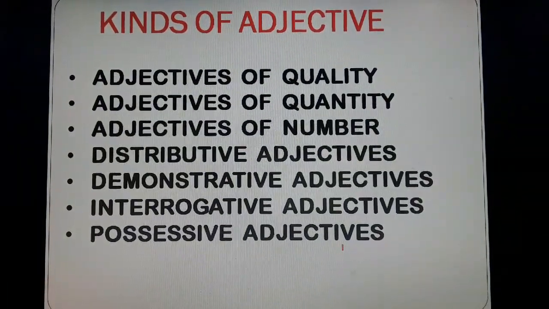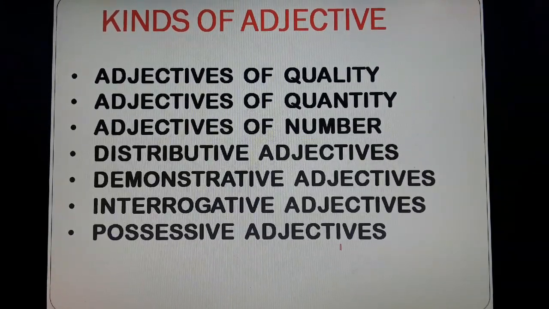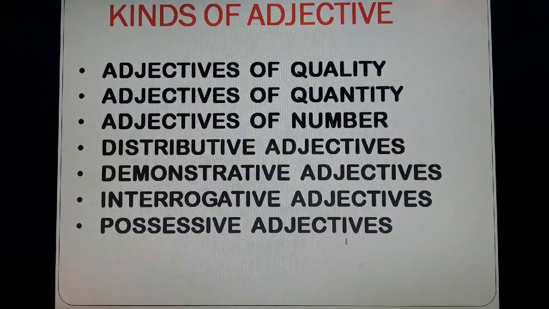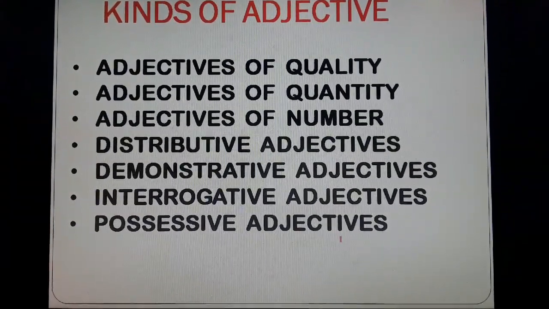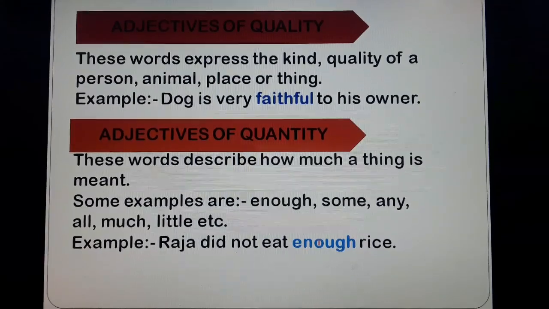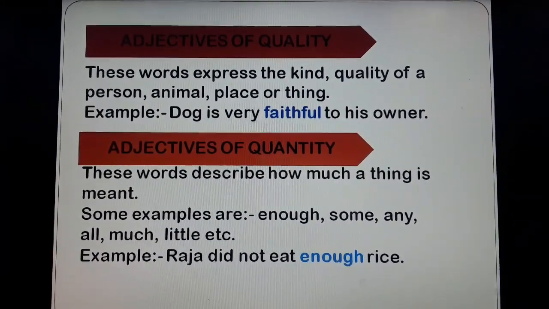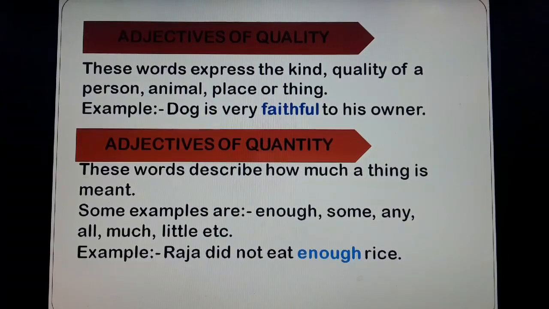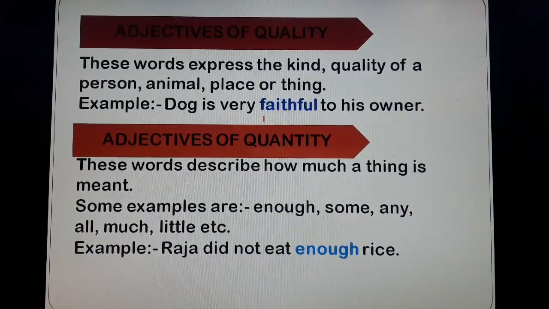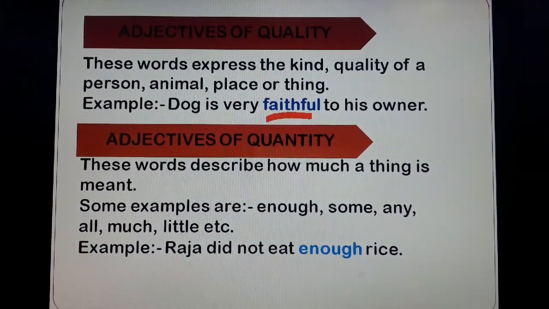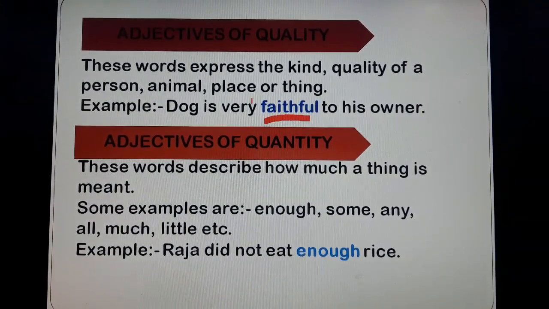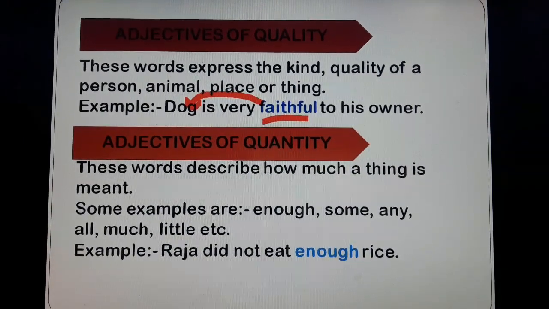Kinds of adjectives: adjectives of quality, adjectives of quantity, adjectives of number, distributive adjectives, demonstrative adjectives, interrogative and possessive adjectives. Now let's study them in detail. Adjectives of quality. These words express the kind or quality of a person, animal, place or thing. Look at the example. Dog is very faithful to his owner. So, faithful is an adjective of quality because it is speaking about the dog. What kind of quality does the dog have? The dog is a faithful animal.